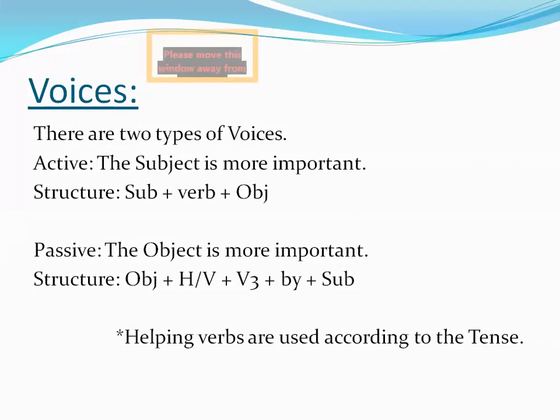So this is the first rule and the most important need to convert active into passive: when the object on which the work is performed is the most important thing in the sentence, then we use passive voice. Or if the most important thing is the subject, then we use active voice.